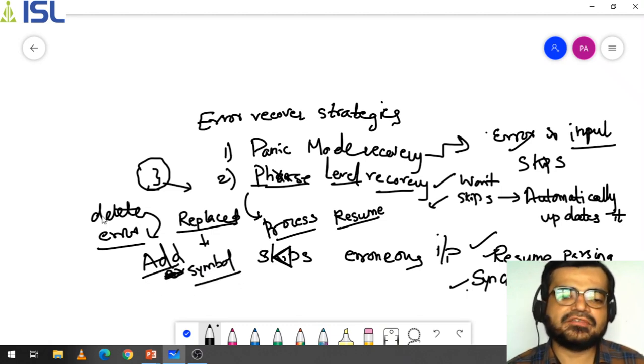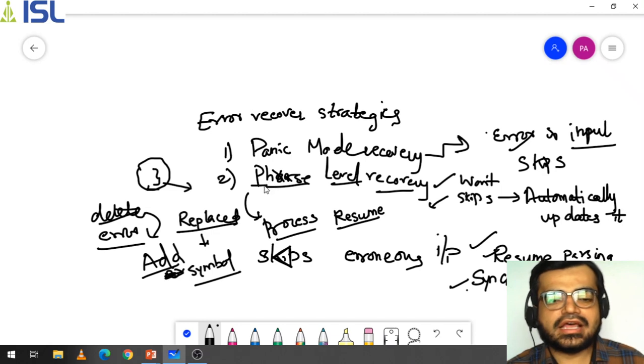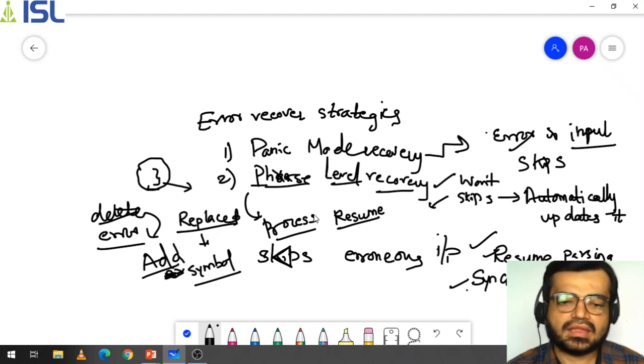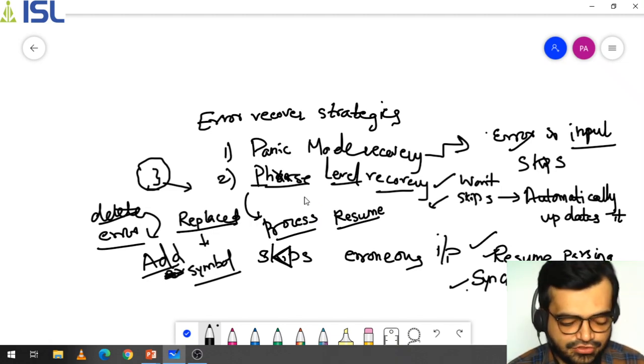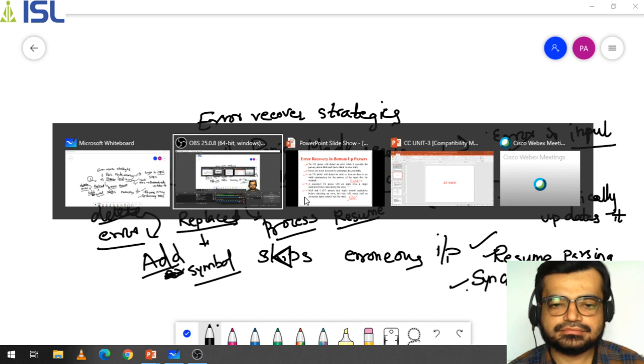So it can perform three operations. What is that? It can delete, replace, or add any symbol, so that the process gets resumed successfully. That is the role of phrase level recovery. So now we are seeing that process.